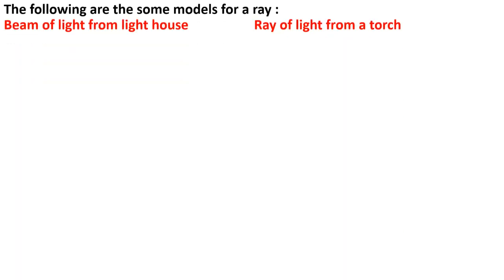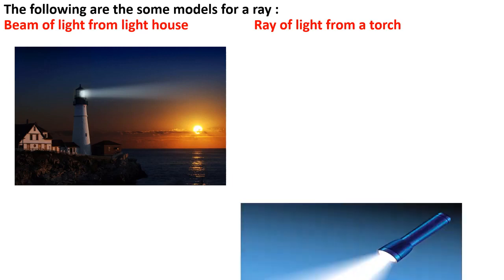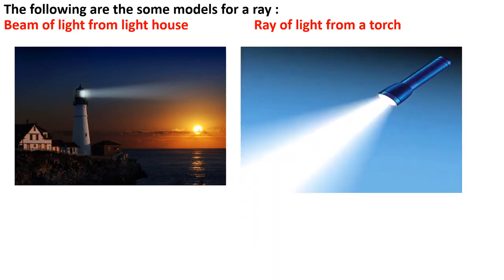Now see some models of ray. A beam of light from a lighthouse. Light is coming out from one point, that is the lighthouse, but it is going endlessly. So a beam of a lighthouse, or we can say a ray of light from a torch. These two are examples of a ray. Or the most common example is sun rays also. Clear?